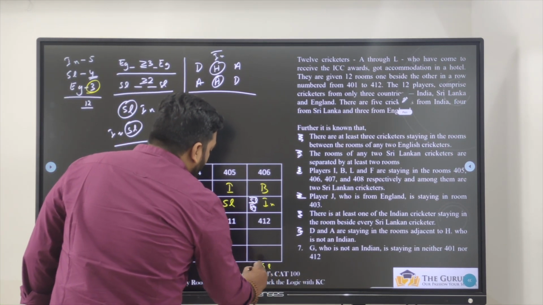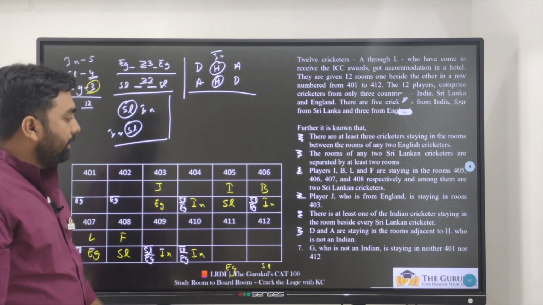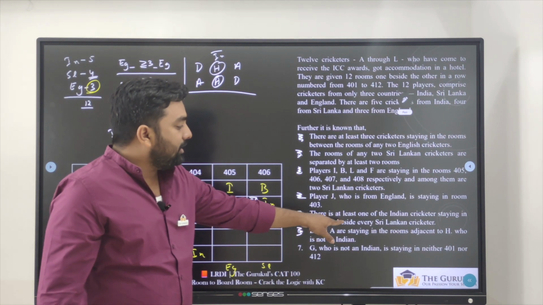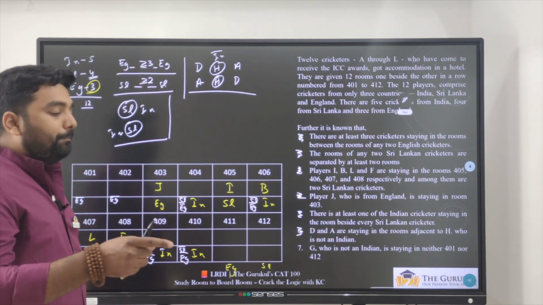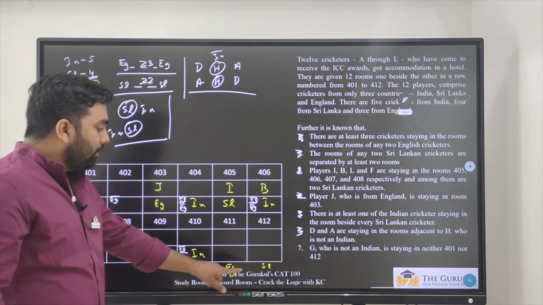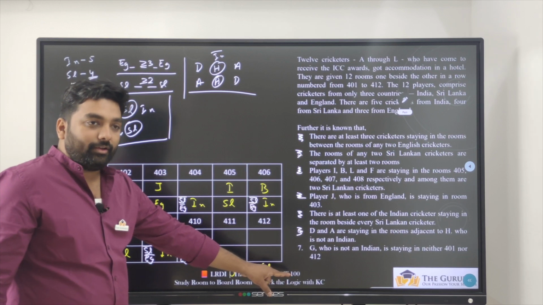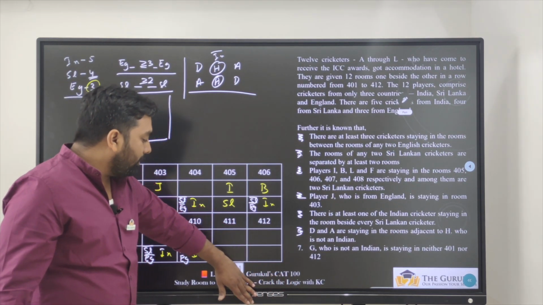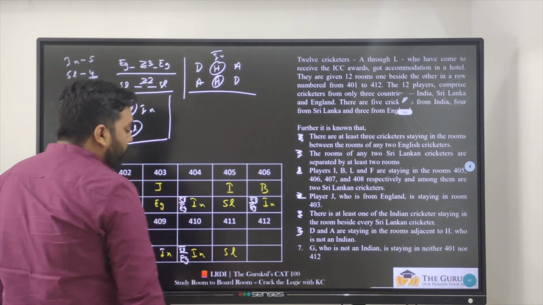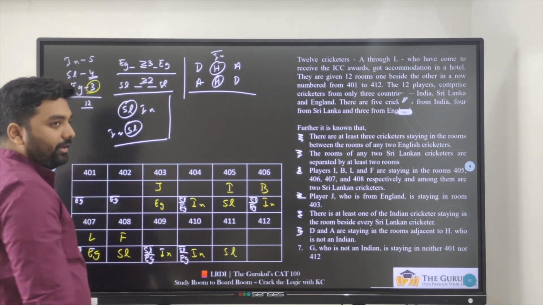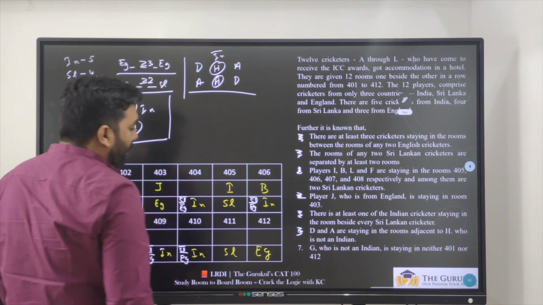If I am having Sri Lanka here and I am having England here, the problem will be, if you look at this statement, there is at least one of the Indian cricketers staying in the room beside every Sri Lankan cricketer. But if I keep Sri Lanka here, there is no place to keep an Indian cricketer. So Sri Lanka cannot be 412, which means Sri Lanka should be definitely 411, then it has an Indian beside them. So 412 should be an England.